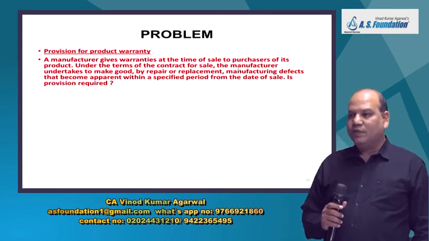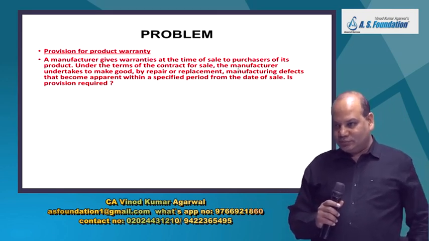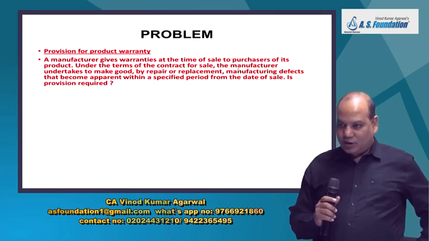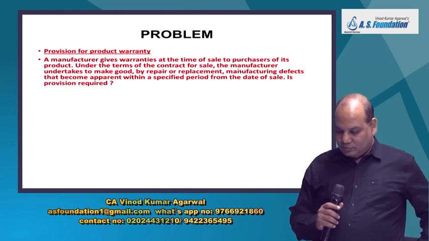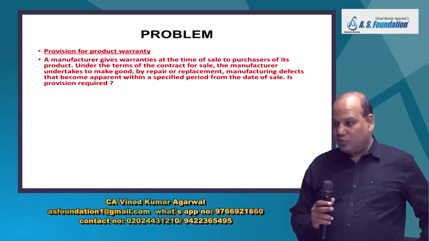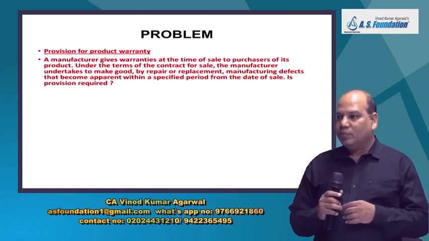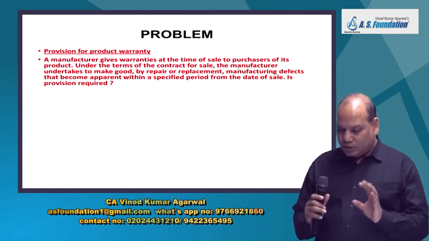So we have to ask 5 questions. Question number 1, whether there is present obligation? You will assume yes, because you are selling with warranty. So whenever the customer will come, you will have to pay. So you assume yes.